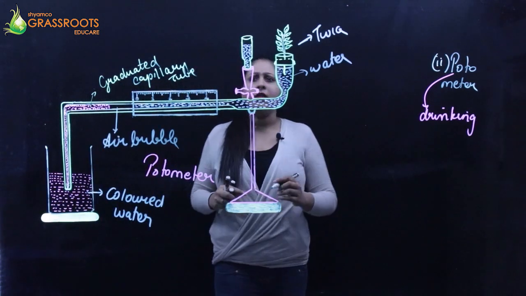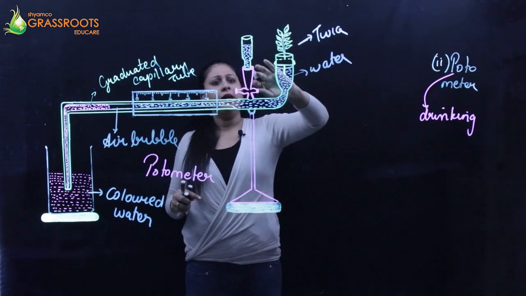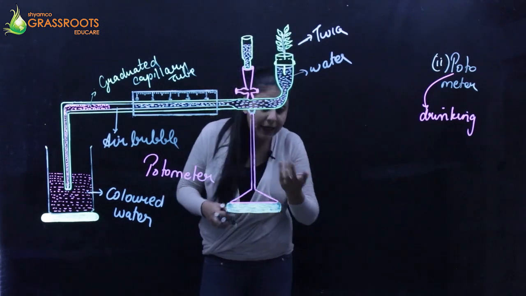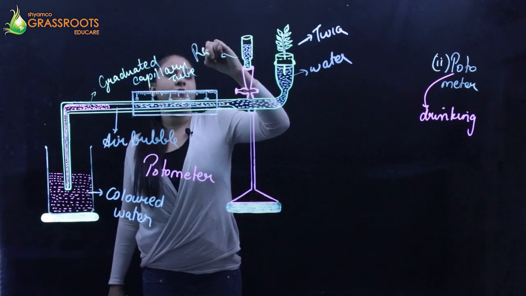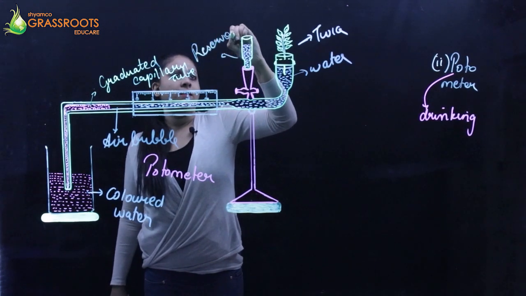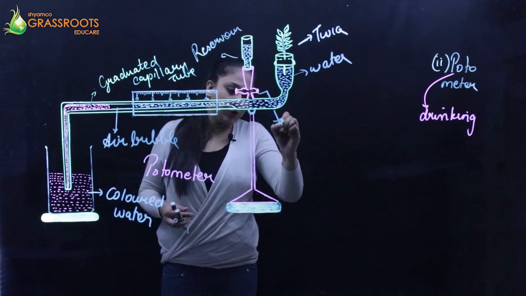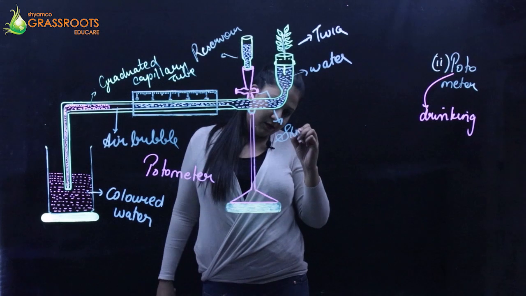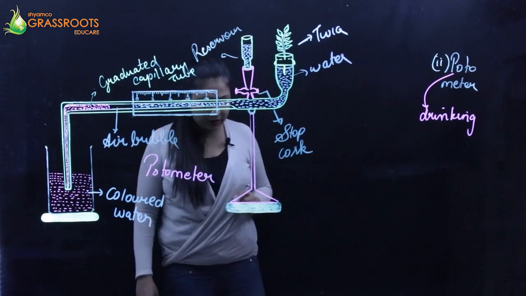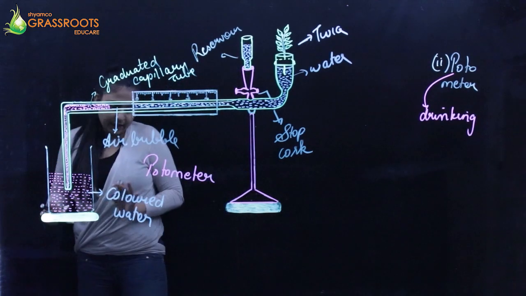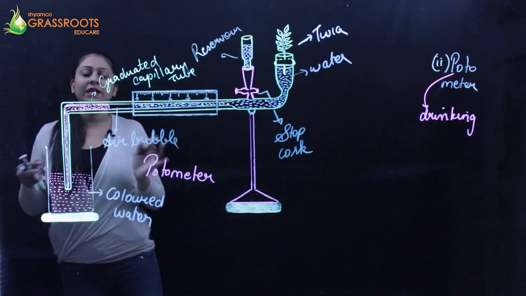Okay. And here you have this entire setup. Here you have the twig and here you have the reservoir water. I'll tell you why the reservoir is important. For now, just understand that this is the reservoir. And here you can see this arrangement. This is a stopcock, to control the flow of water. It's like a tap. That's it. Anyways, so now coming to the actual experiment,